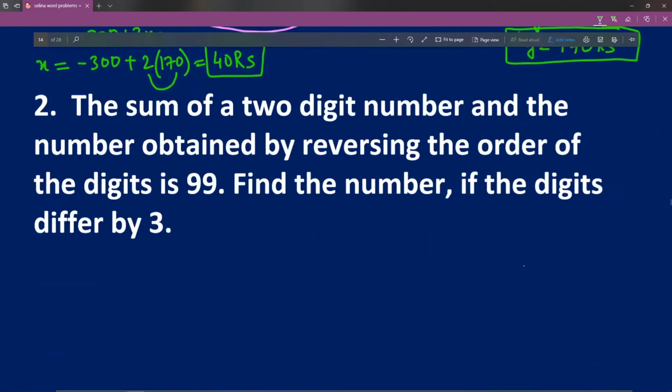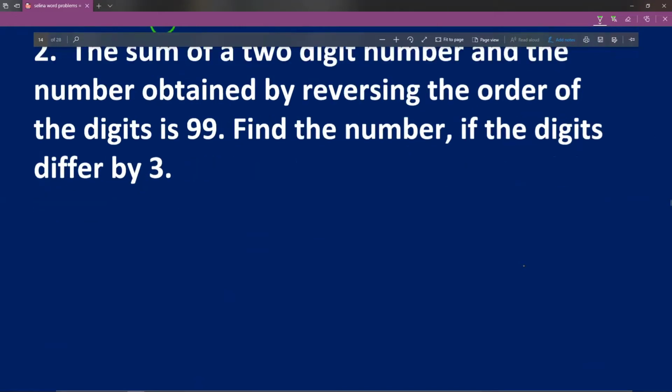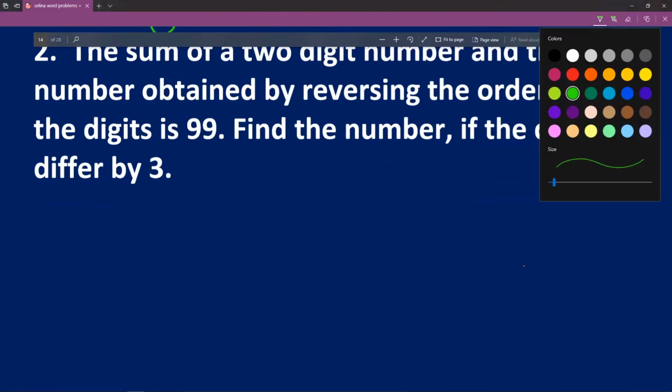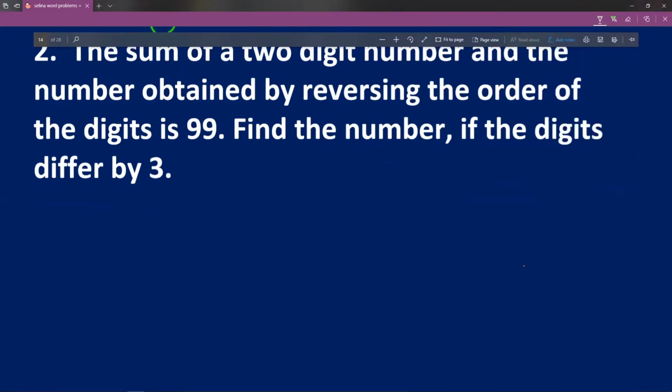The second question: the sum of a 2-digit number and the number obtained by reversing the order of the digits is 99. Find the number if the digits differ by 3. Okay. I'll just take a few minutes to explain how you need to do these questions, how I find it easy to solve these questions.